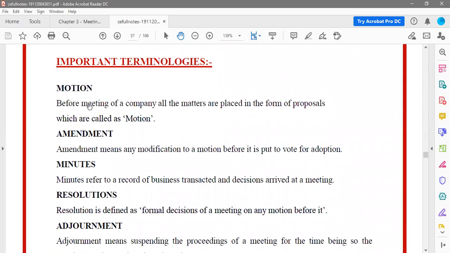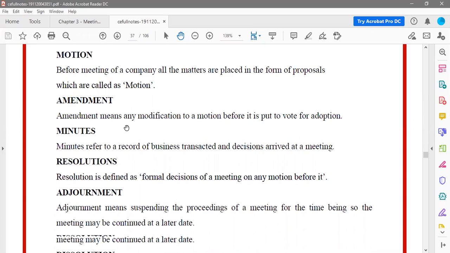Now, important terminologies. First one is motion. Before a meeting of a company, all the matters are placed in the form of proposals. Now, proposals are called motions, according to the Companies Act. These are some proposals, maybe a business proposal or an expansion of business proposal. All that are called motions when they are kept in the meeting where they have to be discussed. Okay, so that is motion.